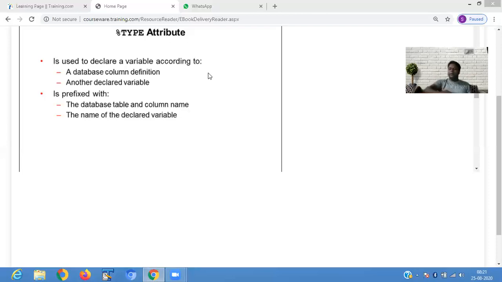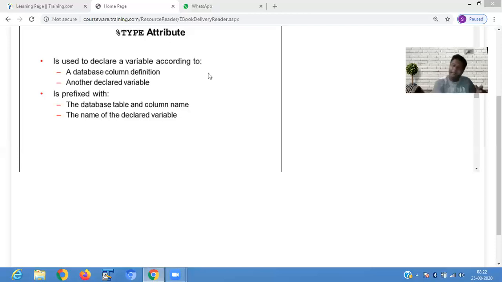For that problem, we use the type attribute. When you define the type attribute, then you can store any type of value in your variable, whether it is a varchar value, a number value, or a date value.